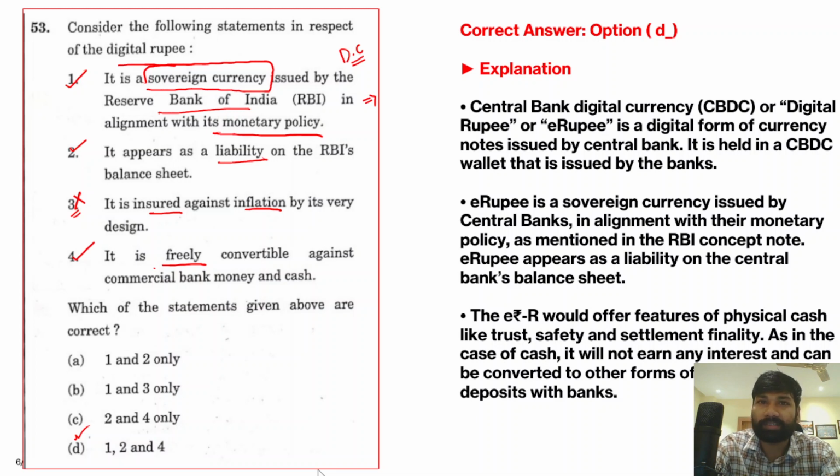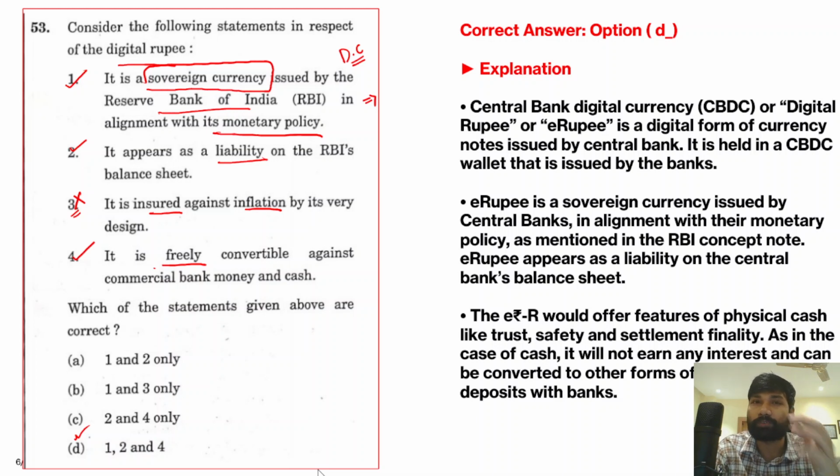So we have been discussing the UPSC 2024 prelims examination question paper, right? In the previous class we discussed almost half of the questions, and in this class we will discuss the remaining questions. And the 53rd question: consider the following statements in respect of digital rupee.